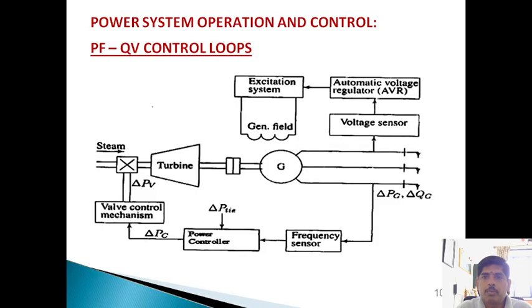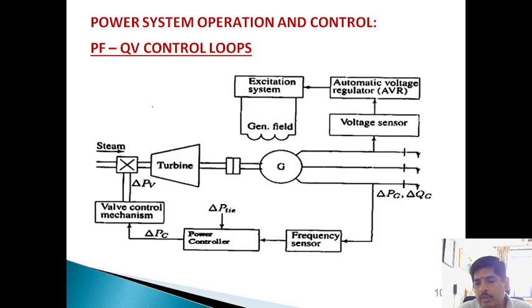So in power system operation control, our main objective as electrical engineers is to maintain the voltage profile within the specified limit, as well as to maintain the frequency within the specified limits.